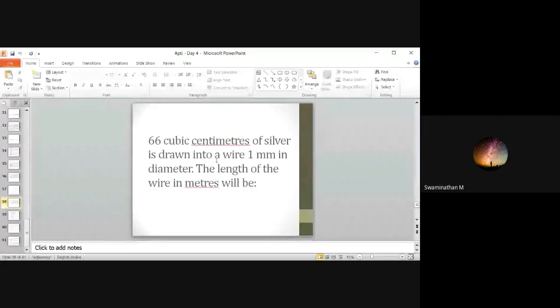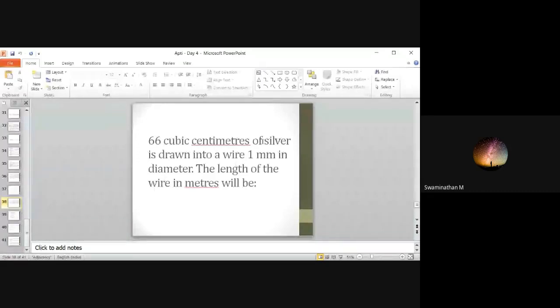Assume that it is a very thin cylinder. So the formula will be pi r square h. So pi r square. Diameter is given. You have to find the radius. You have to convert either mm to centimeter or convert both of these into meters, because the question is the length of the wire in meters. So convert centimeters into meter and 1 millimeter to meter. And again diameter is 1 mm.